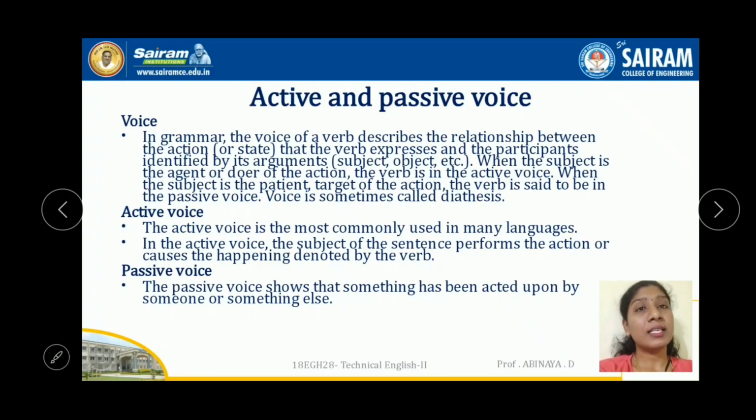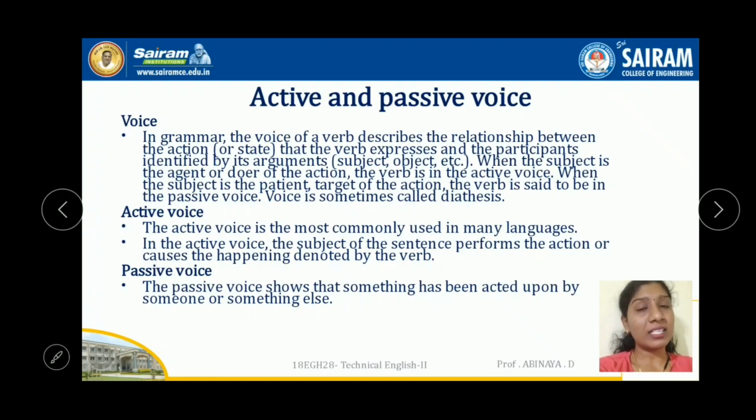So first let us see the active voice. As we all know, there are two types of voices, active voice and passive voice. We use the active voice while speaking. Most of the time we use the active voice only while speaking. In written form we use the passive voice, that too while writing reports or observations like that. So while we are speaking, most of the time we use the active voice only.